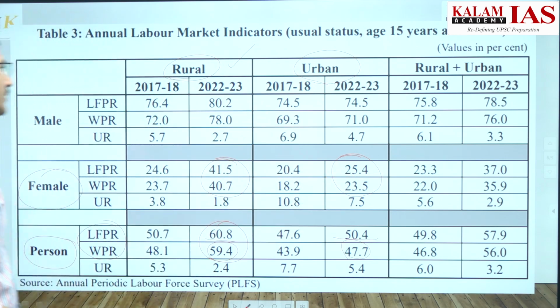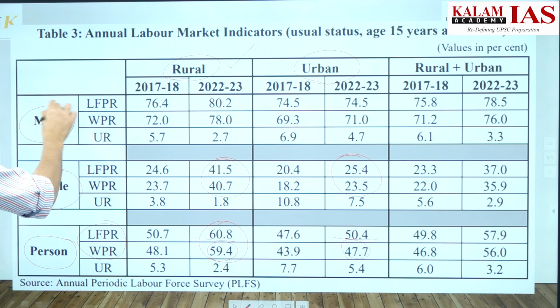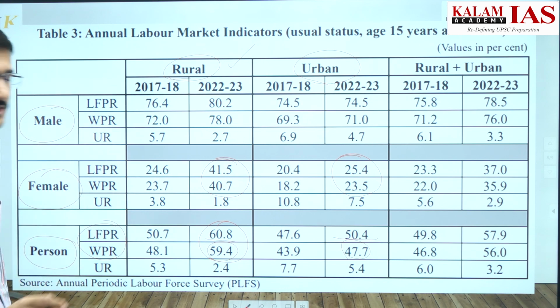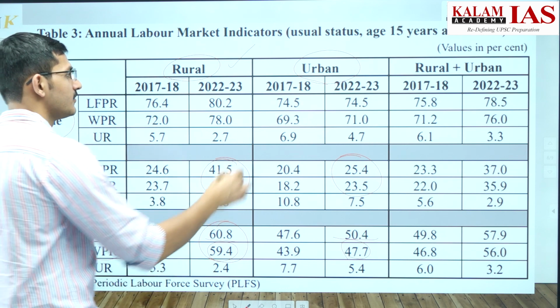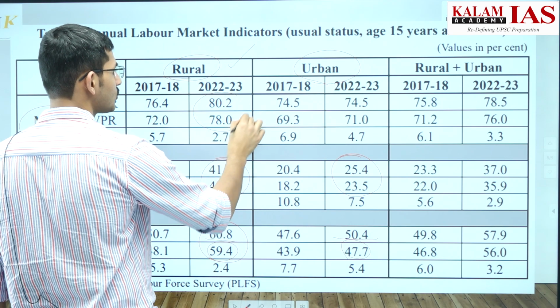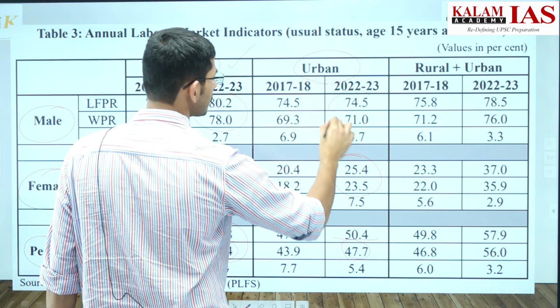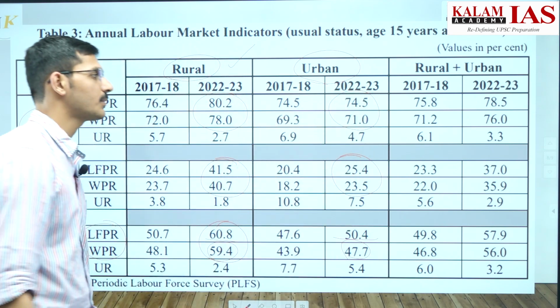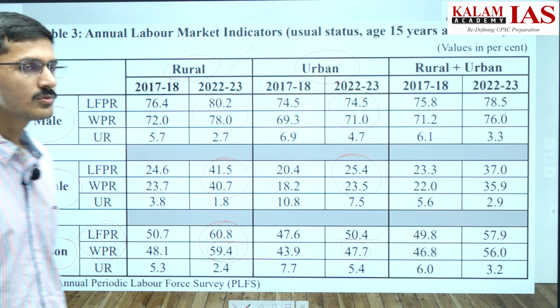But if we look at the male labor force participation rate and worker population ratio, we see that the rural areas have higher labor force participation rate and worker population ratio compared to urban areas.